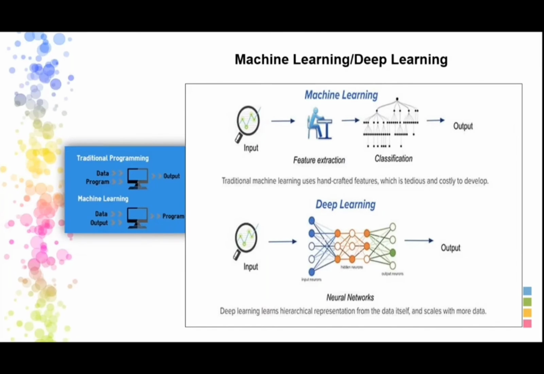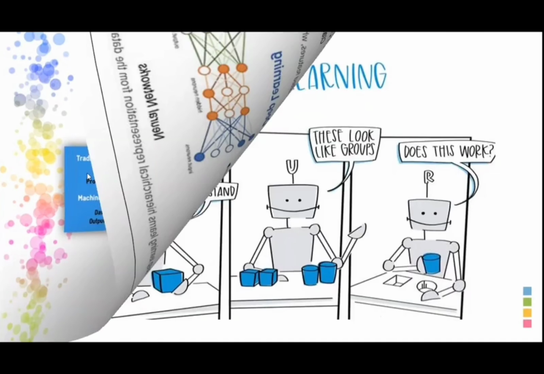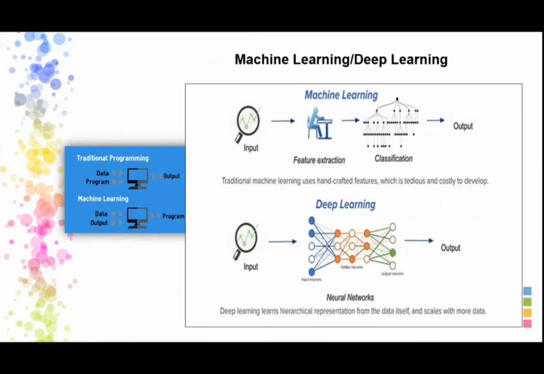So more clearly, I want to explain with one simple diagram. In traditional programming, you give the data, you have the program, that means you input, and with the help of your program, you get the output. Whereas in machine learning, we give the data and we also give the output. What do I mean by output? I want this type of images. I'm giving those images and also some input. From that, it gives a program. We are giving input, we are giving output, and by using that, we are getting the program.